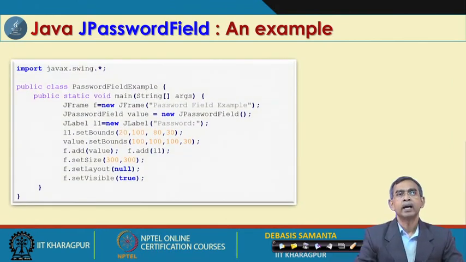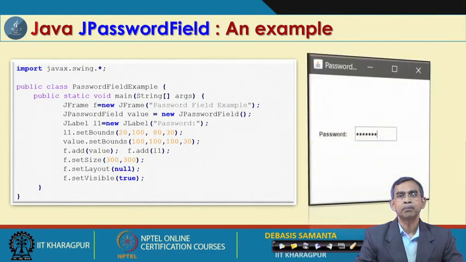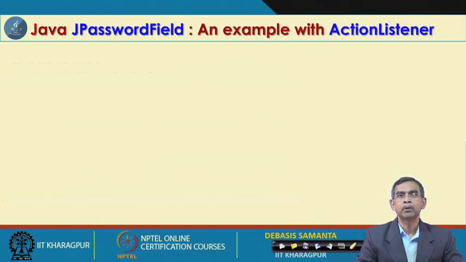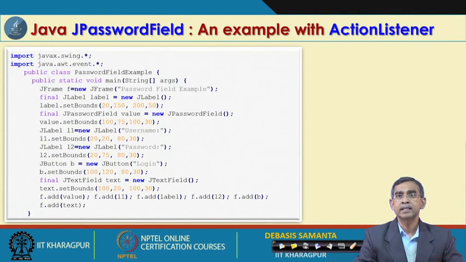And then this is a very simple example by which you can practice how a password field can be included in your frame, and this is an example that you can find if you run this program. And action listening also can be added there. That means, after getting the password field, you can verify whether this is the correct password or not, and for the verification you have to compare this with some stored value somewhere else.